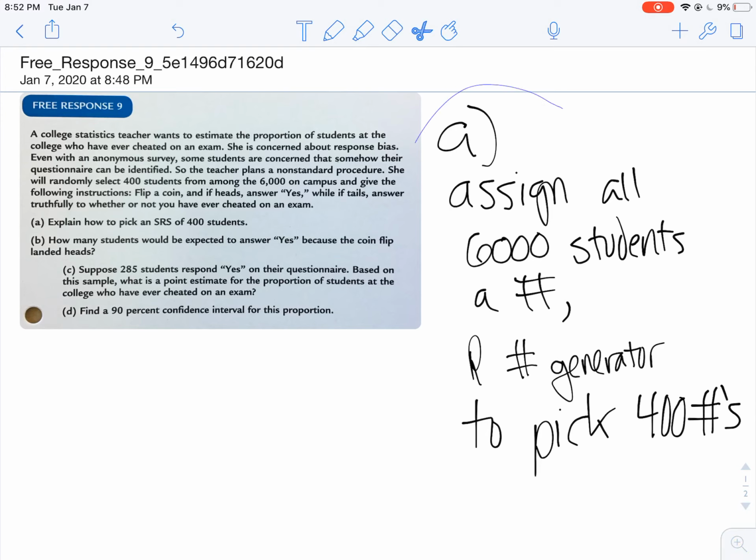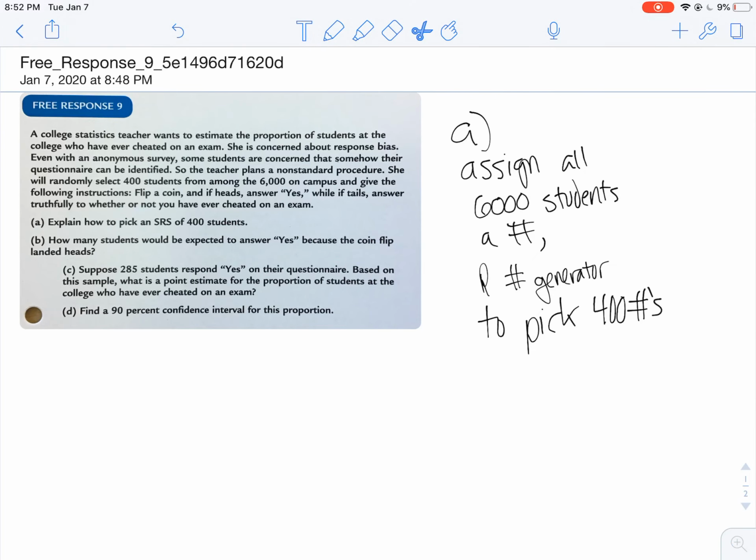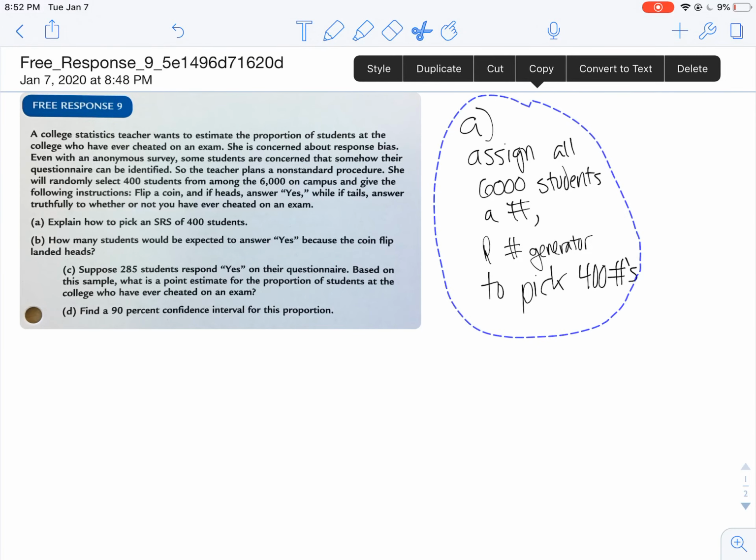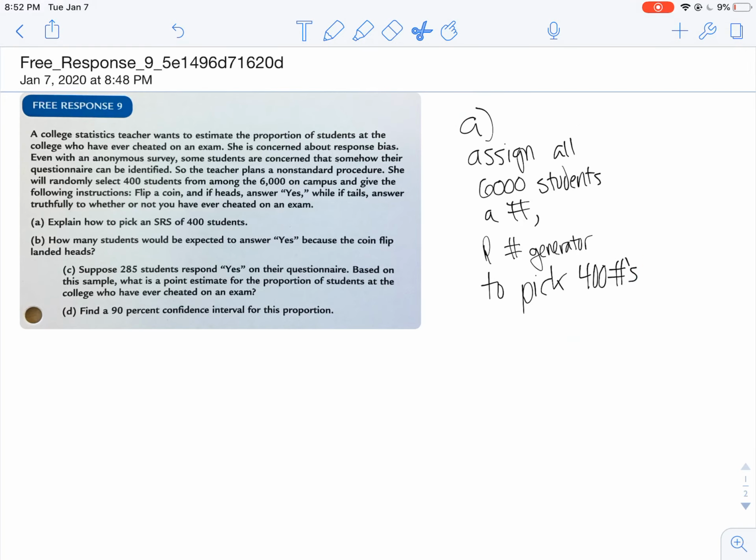You have a statistics teacher who wants to figure out the proportion of students who have cheated on an exam. They figure if they ask a student, even with an anonymous survey, some students might not be truthful because they think they might be identified, whether by handwriting or the order the surveys are collected in. So this teacher plans a non-standard procedure.